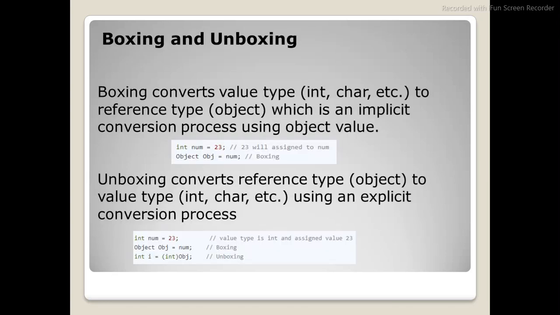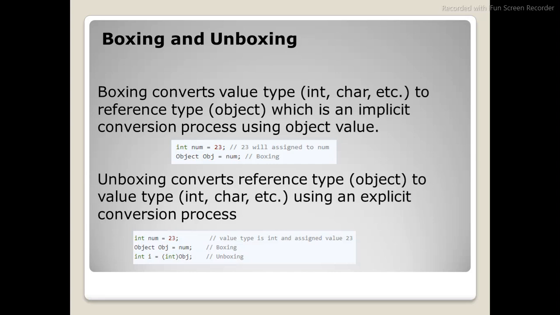So what do you mean by boxing and unboxing? Boxing converts a value type to a reference type. What do you mean by value type? A value type will be int, char, whatever it is. The reference type is object, and this is an implicit conversion process. Unboxing converts a reference type to a value type, using an explicit conversion process. You can term boxing as implicit conversion, and unboxing as explicit conversion.